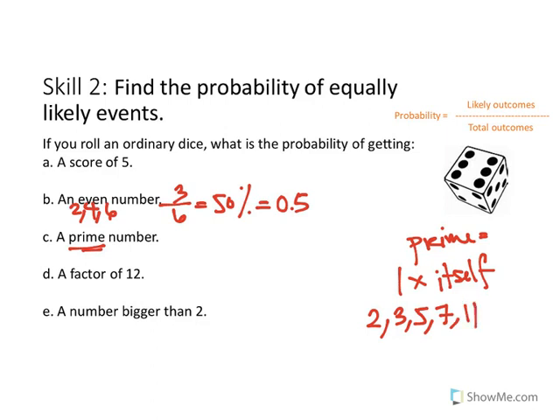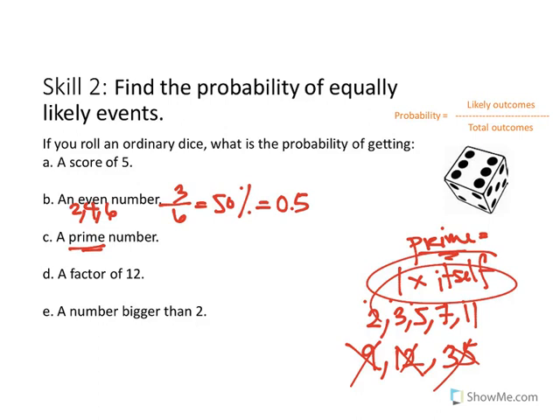But 9 is not prime because you could do 3 times 3 or 9 times 1. 12 is not prime because you can do 1 times 12, 2 times 6, 3 times 4. 35 is not prime because you can do 1 times 35, 5 times 7. Whereas the prime numbers are only 1 times 2, 1 times 3, 1 times 5, 1 times 7, 1 times 11. It's only 1 and itself.